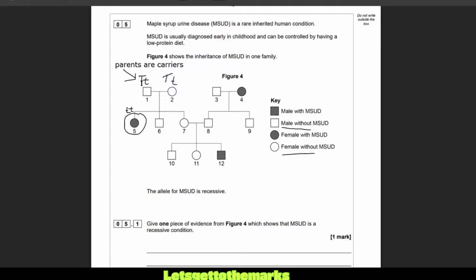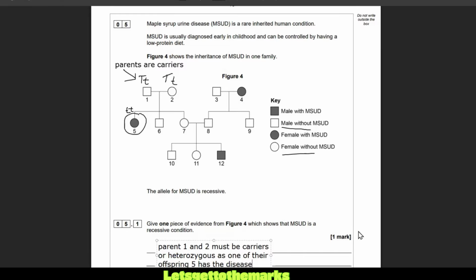So if it's a dominant disease and you have two parents without the disease, then all of their children wouldn't have the disease. To have two parents without the disease and one of their children has the disease, it must be recessive because the parents are carriers. So we can say parents 1 and 2 must be carriers, or heterozygous, as one of their offspring, 5, has the disease. Okay, there we go. There's our evidence.